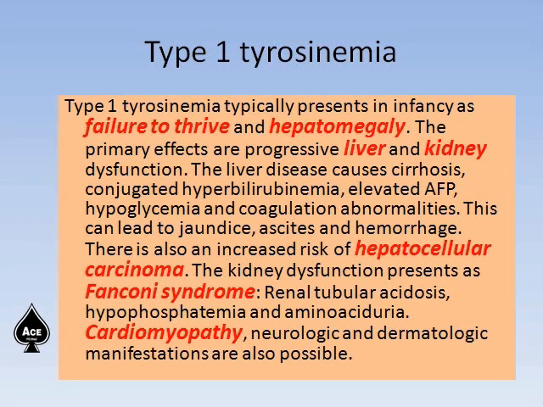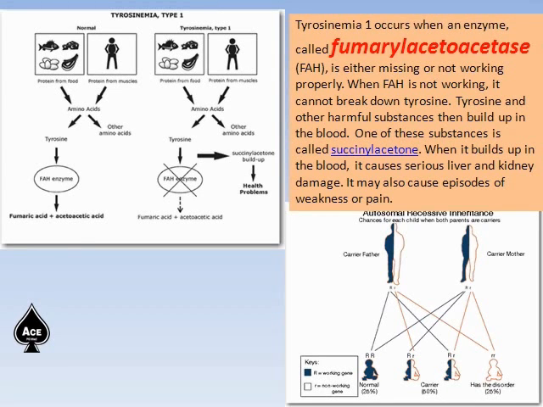Then kidney dysfunction presents as Fanconi syndrome. Renal tubular acidosis, hypophosphatemia, and aminoaciduria are the three constituents of Fanconi syndrome. Then cardiomyopathy, neurologic, and dermatologic manifestations are also possible in tyrosinemia type 1. So this is an important point to remember, because this explanation can be used in another question also.